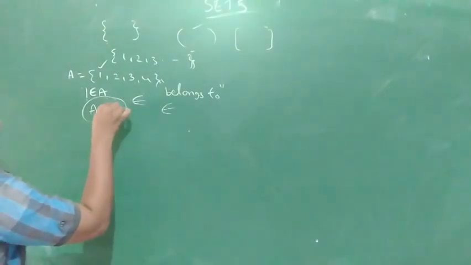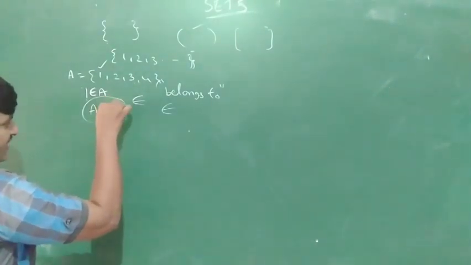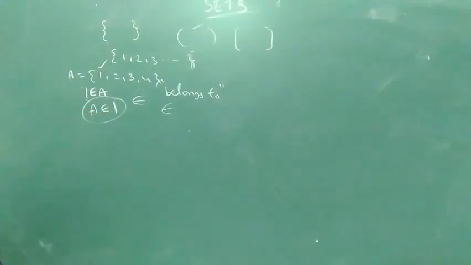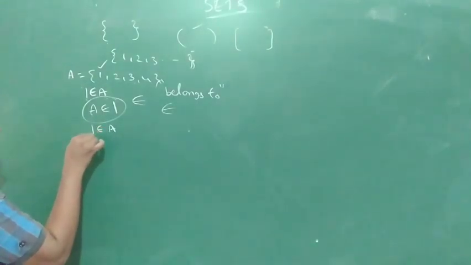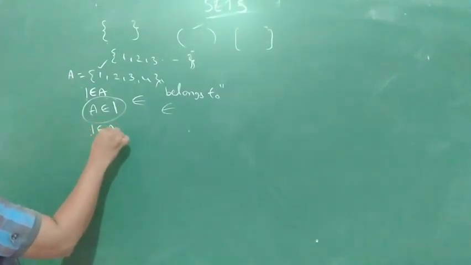Because 1 is only a single element in the set A. So 1 belongs to A means 1 is an element of the set A. This is the meaning.